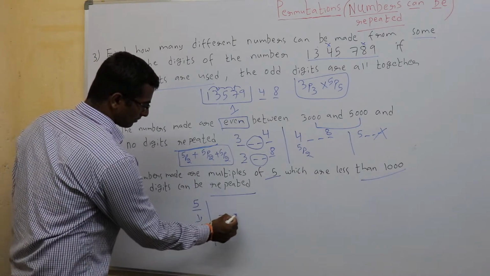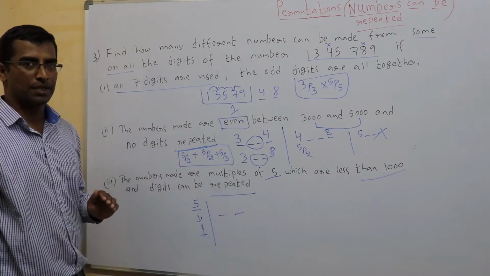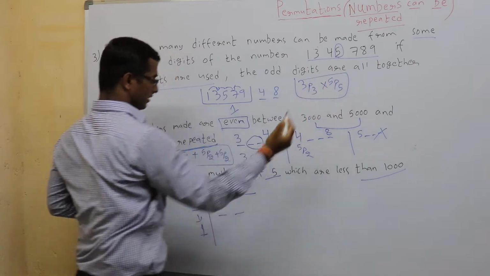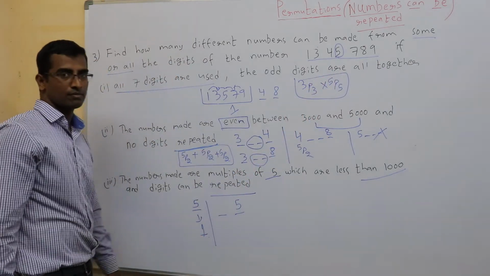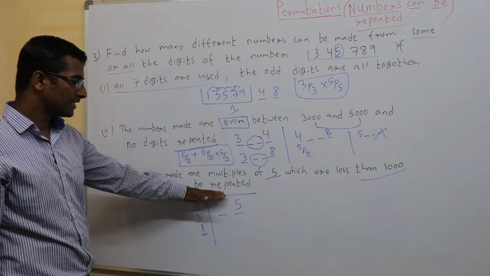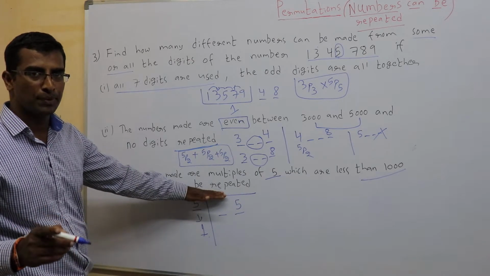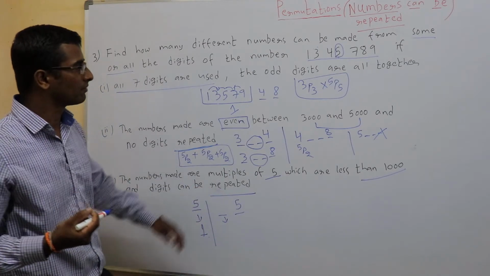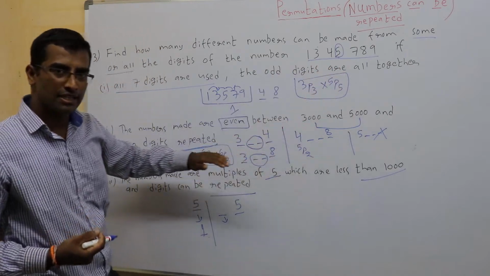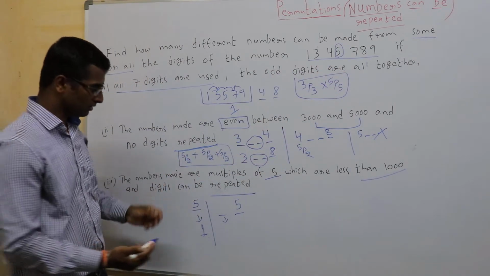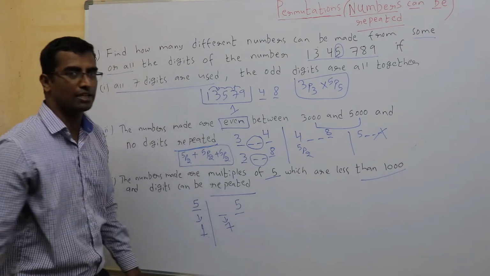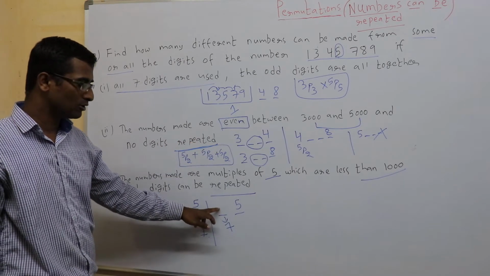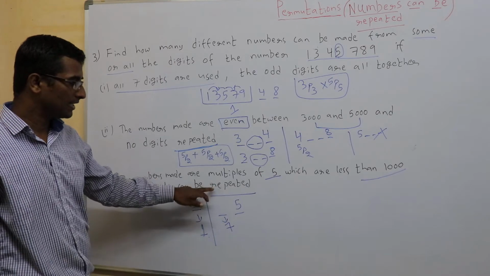Next, 2-digit number. It has to be a multiple of 5, which means the number 5 needs to be fixed here. Now, digits can be repeated, so I should not use P. Manually I need to see. For 1 blank, how many numbers do I have? All these 7, I can write again 5 because repetition is allowed. So I have 7 options to fill the 1 blank: 1, 3, 4, 5, 7, 8 and 9. These 7 numbers can be used to fill here because repetition is allowed.